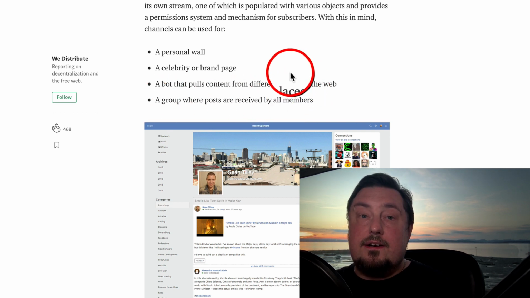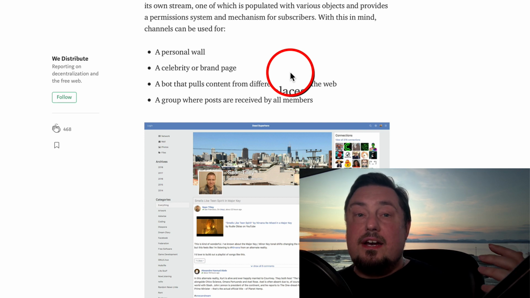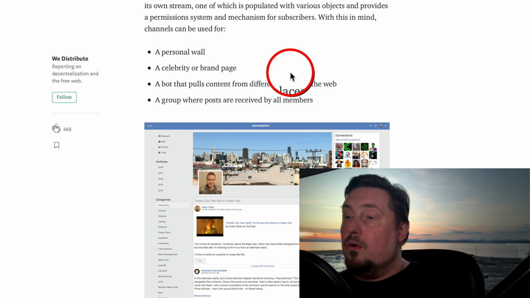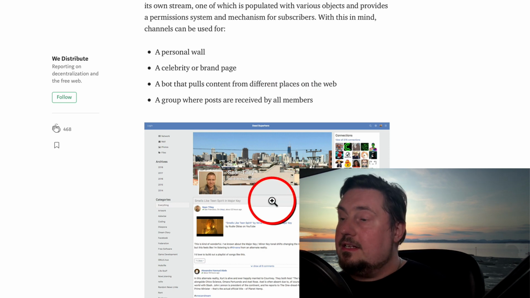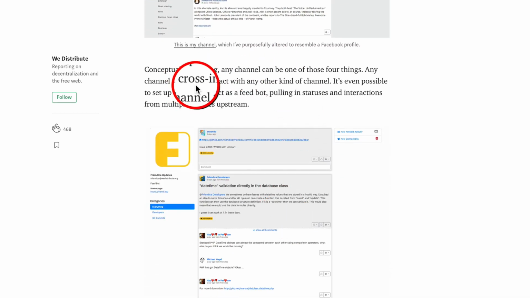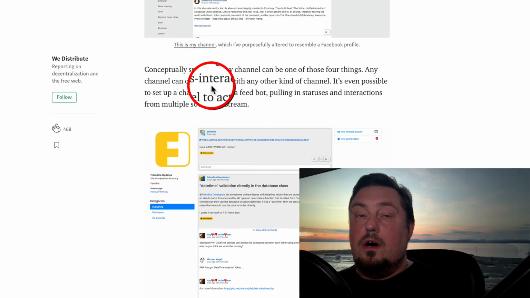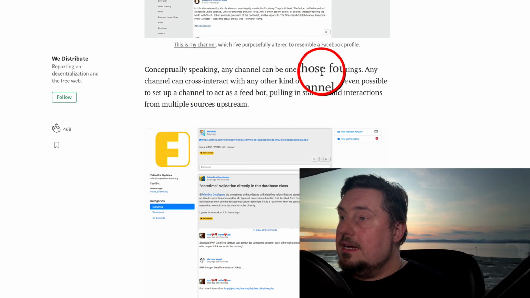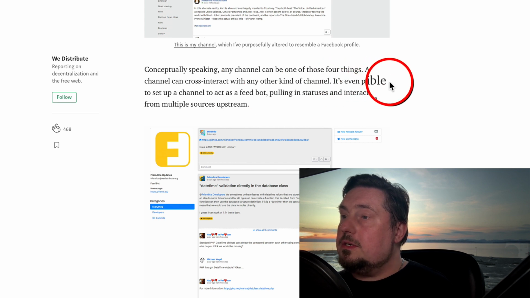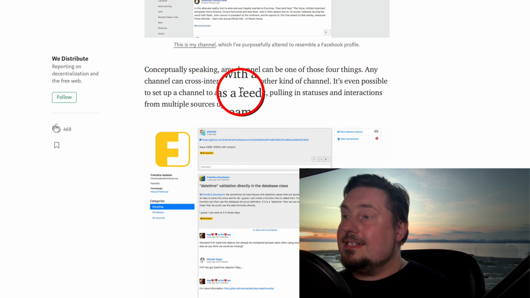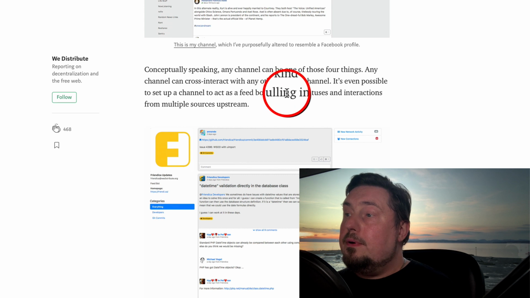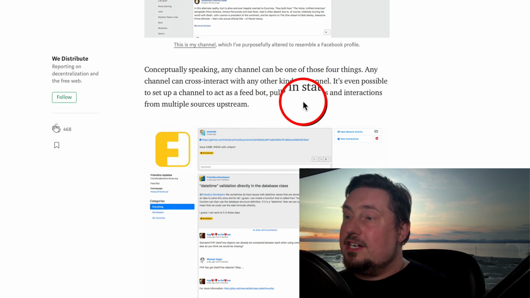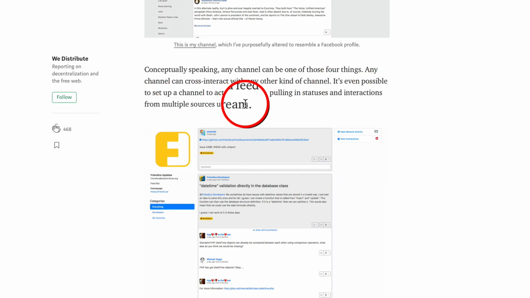So we can join channels, we can create our own, we can spread our message and our content on here really quickly and really easily. And check this out. This is another interesting aspect because we can automate things on this platform. For example, it says it's even possible to set up a channel to act as a feed bot, pulling in statuses and interactions from multiple sources upstream.